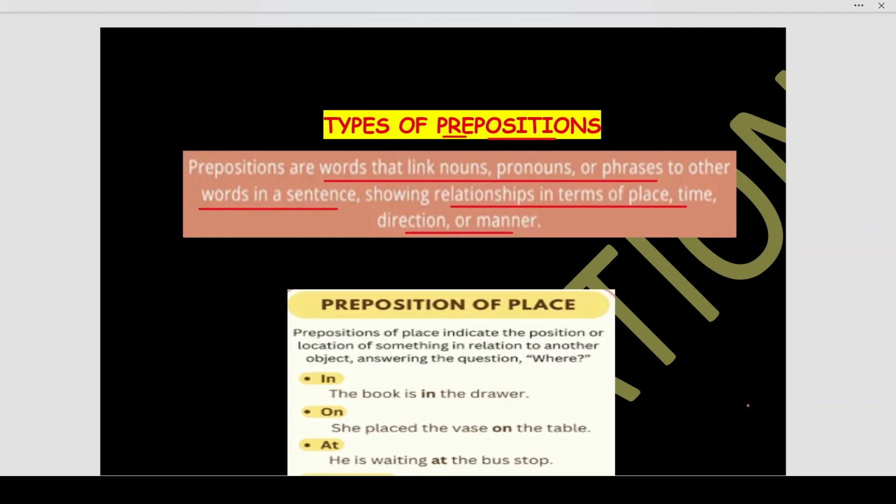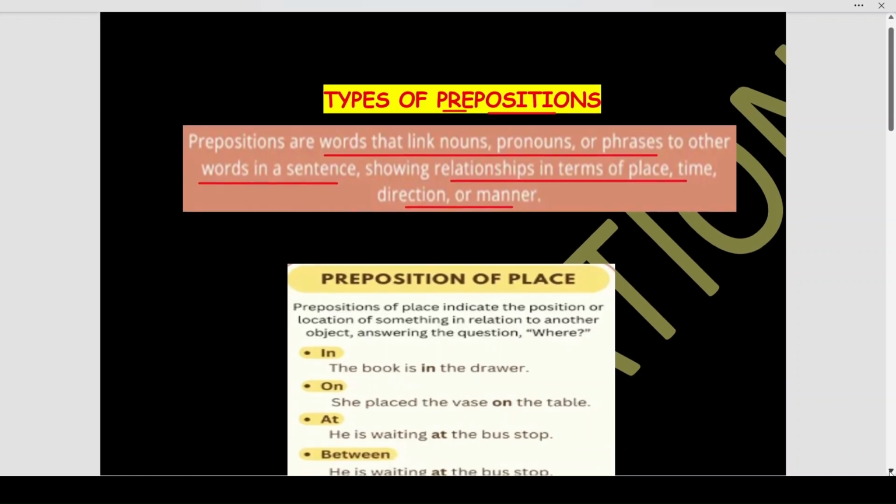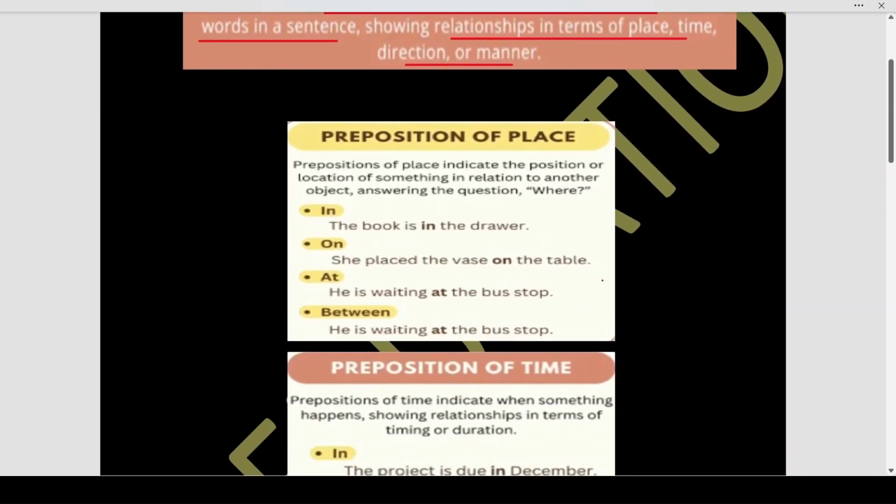Okay, so let us first understand what is preposition of place and how do we use it. Preposition of place indicates the position or location of something in relation to another object, which answers the question where. Okay, so this is important. There has to be some object about whose position we are questioning with the questioning word where.